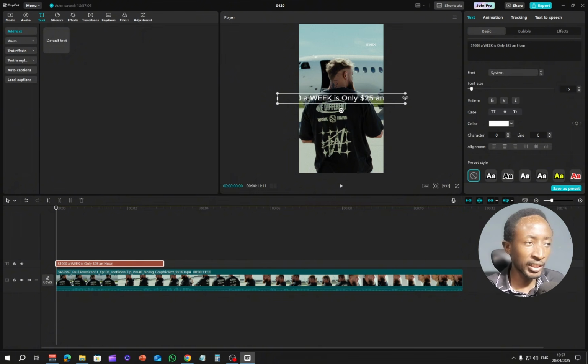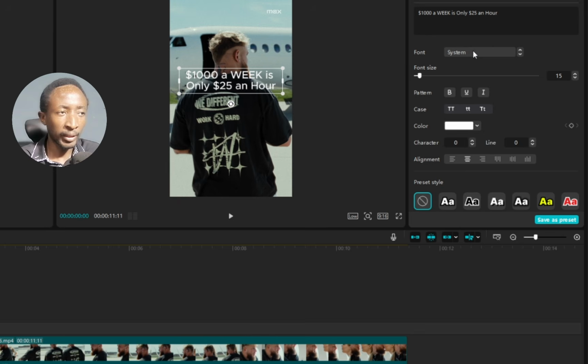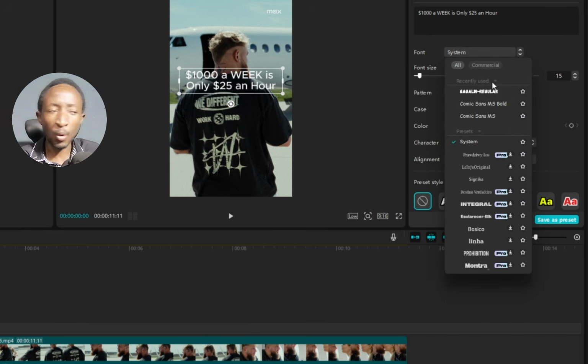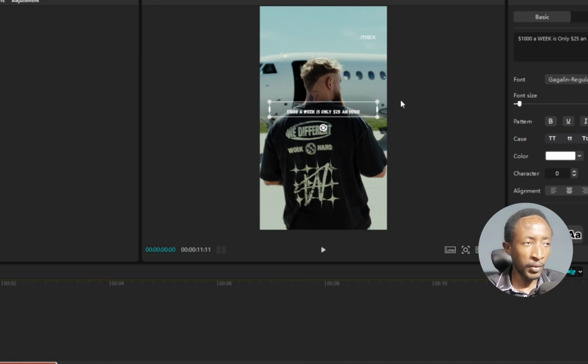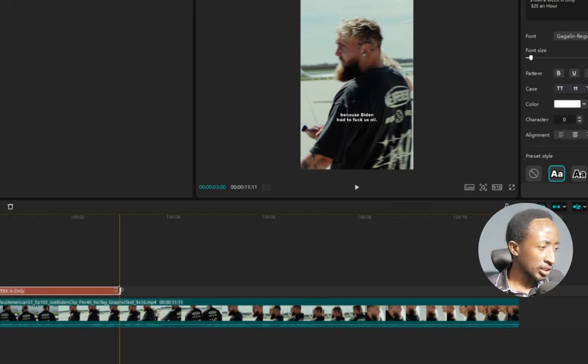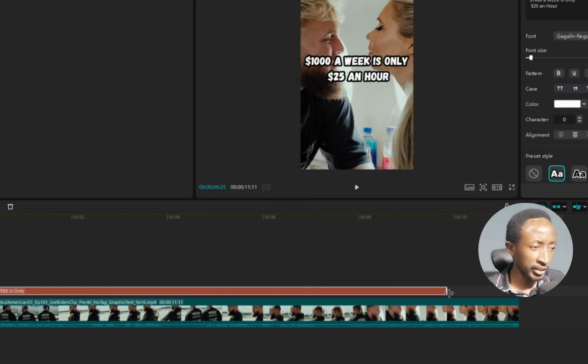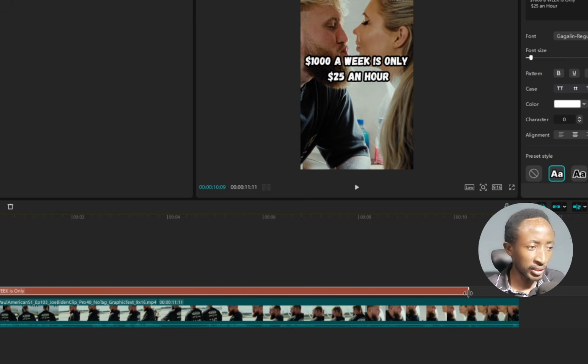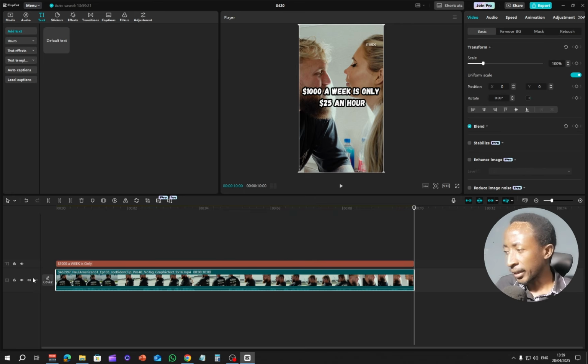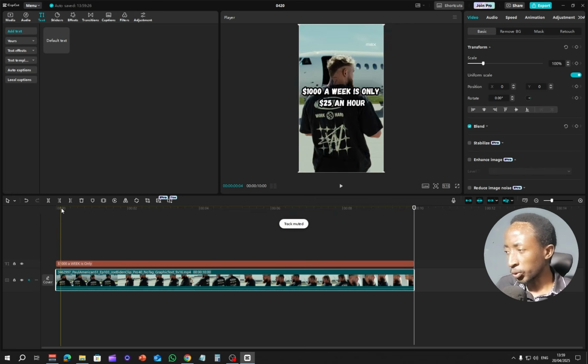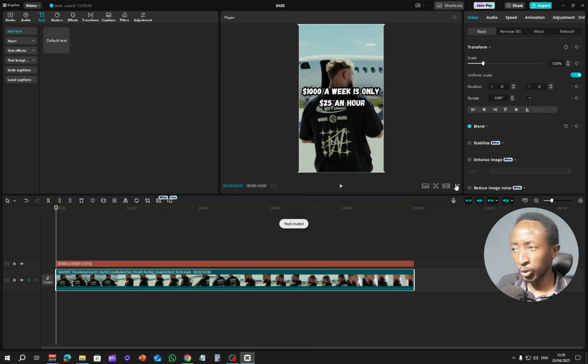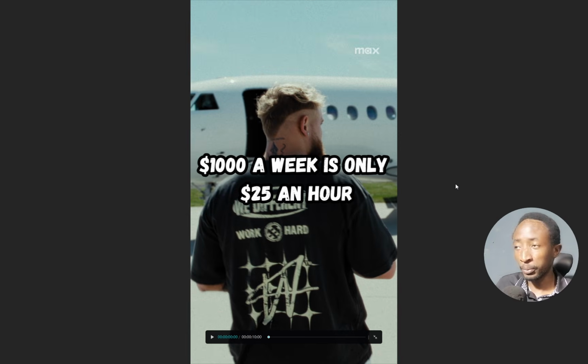You just need to adjust this so that it fits the screen, and I can place it right here. And maybe I'd want to change the font so that it's visible. Right here, I like to go with Poppins, but you can go with whichever font you like, then enlarge it so that it's visible like that. That's it. Now I just need to stretch this entire text up to 10 seconds. So let me go right ahead and play this. I'll mute it so that we don't get any copyright, and let me show you our final clip, the way it looks.